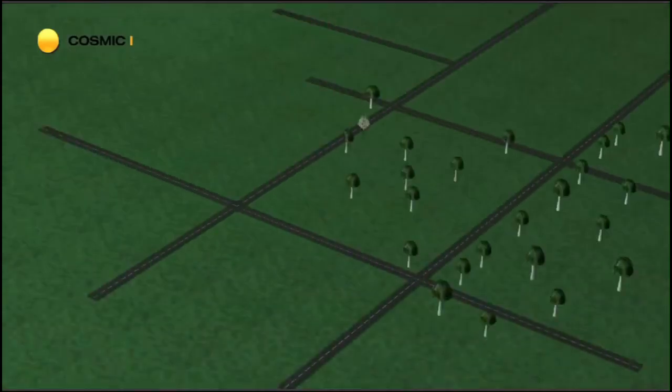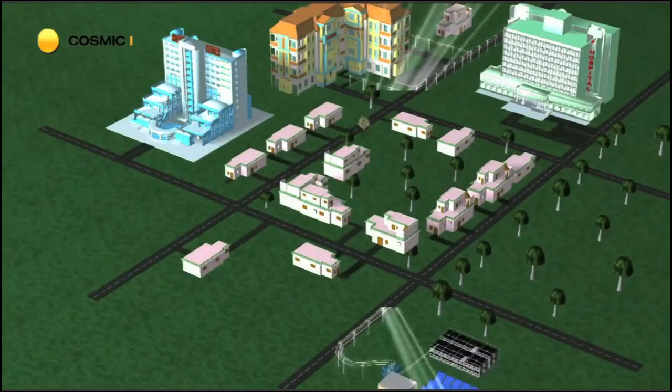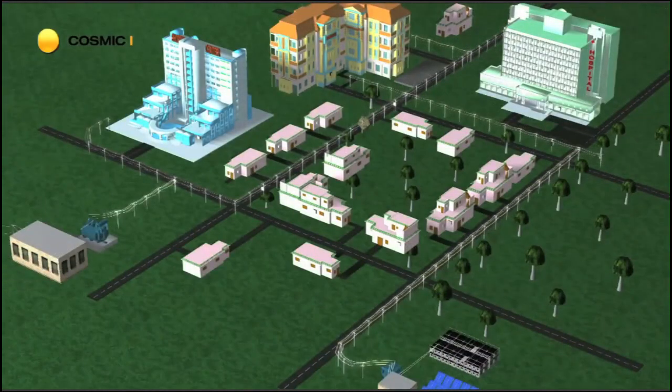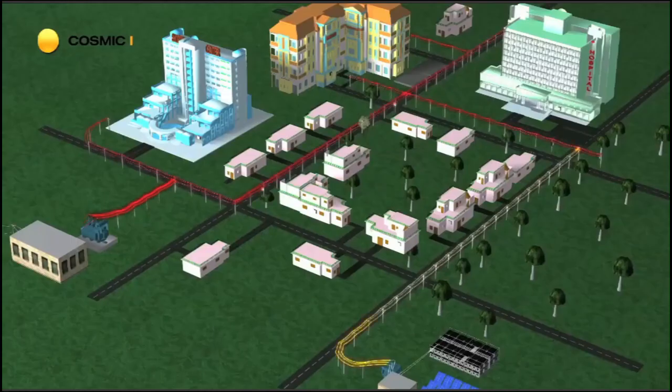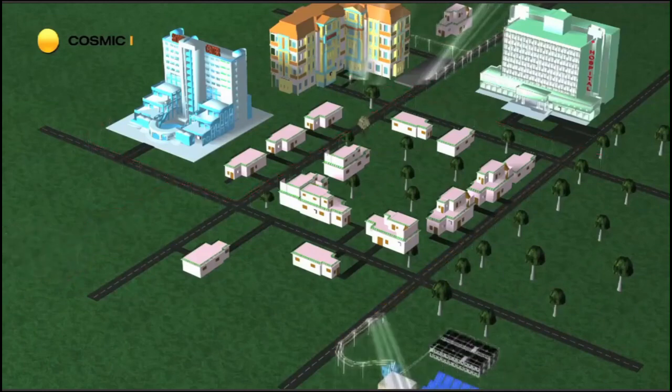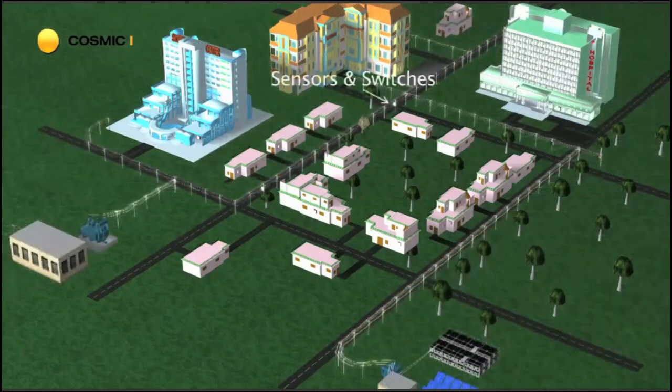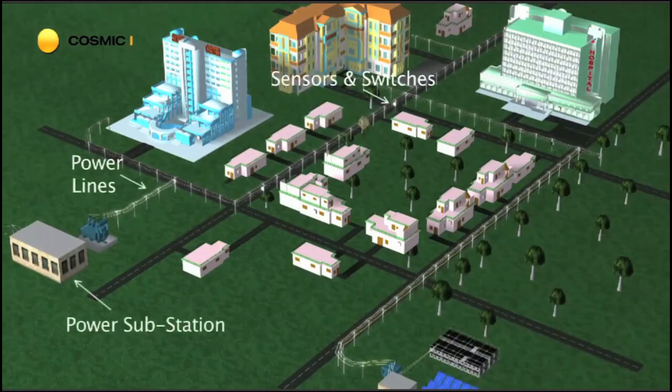Now we'll see an animated video. A self-healing grid is one capable of automatically sensing, isolating, and instantaneously responding to power system disturbances. This is made possible by implementing smart sensors, intelligent switches, advanced communication, and distributed generation into the grid. In order to communicate real-time information, smart sensors and switches are placed along power lines and in power substations, which can detect trouble and automatically diagnose problems on the line and reroute the power accordingly.